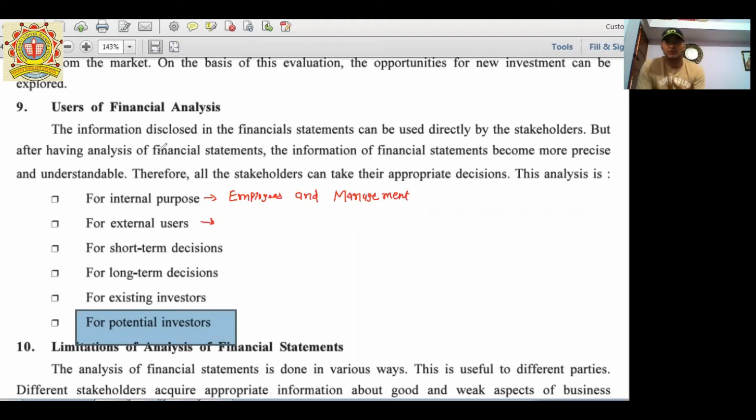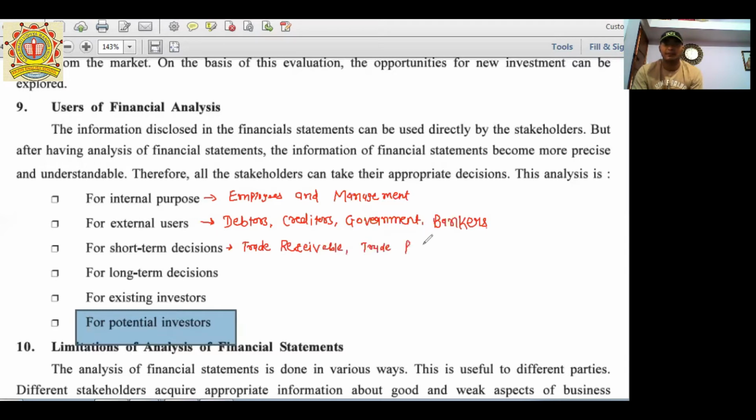External users include debtors, which we call trade receivables, creditors, meaning trade payables, then the government and bankers, etc. Short-term decisions are taken with the company for supplying goods or purchasing goods from such a company. So it depends on trade receivable and trade payable whether they want to trade with this company or not.